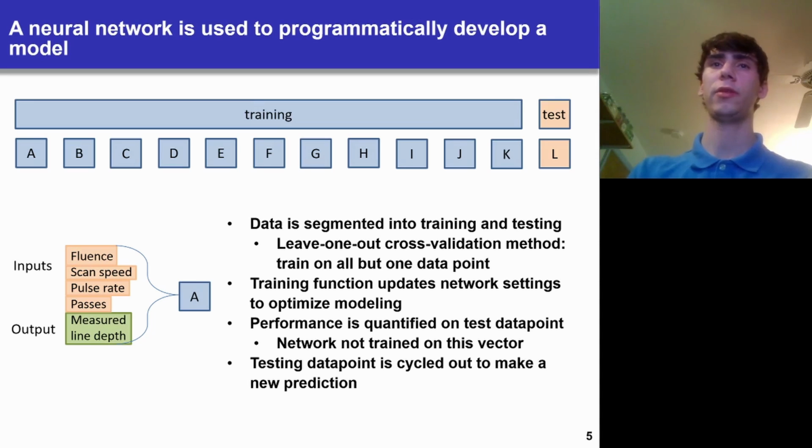You can then cycle out the test data point across all of the different data points that are originally in training. In this example here, that'll be A through K. And then that's used to get a large set of performance predictions for the model.